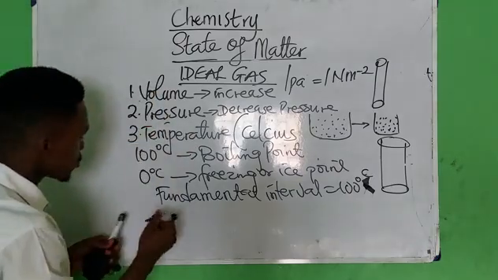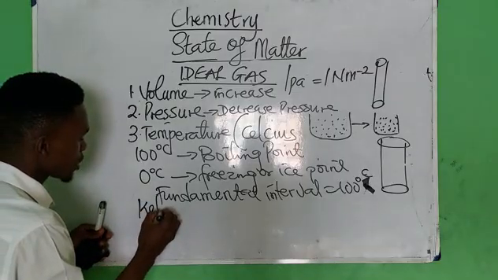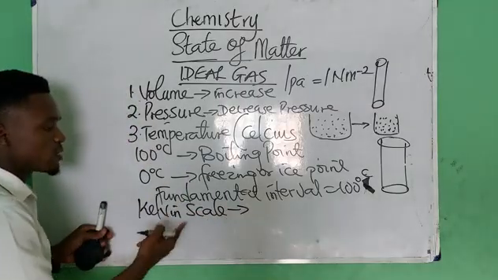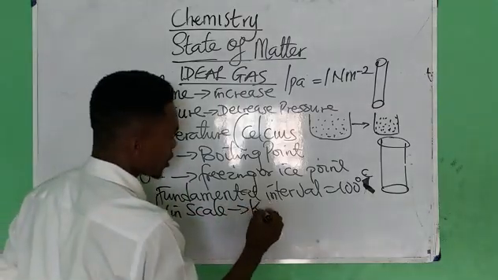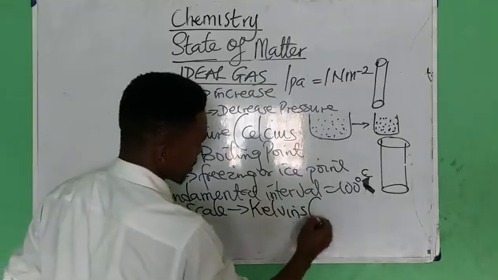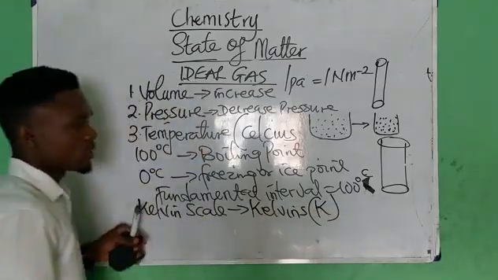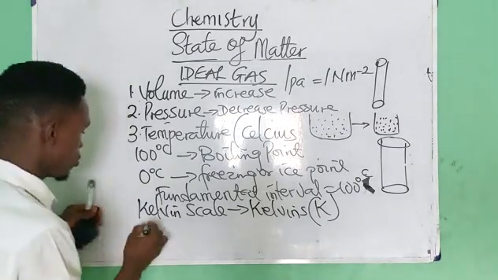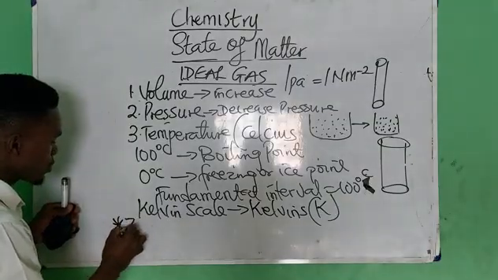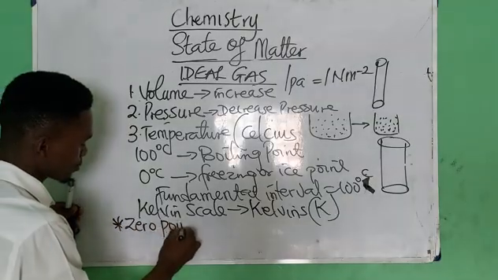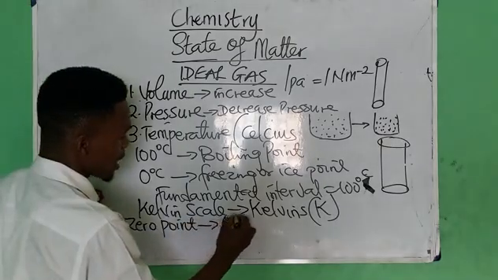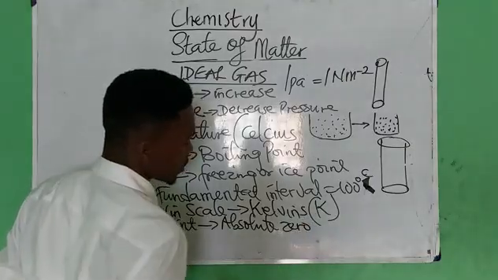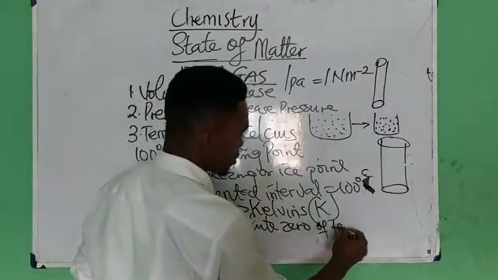Now, of course, we also have another scale called the Kelvin scale. The units on this scale are called kelvins, that is big letter K. They are called kelvins. On the Kelvin scale, there are 2 points. We have the first point called the 0 point. This 0 point is called absolute zero of temperature.